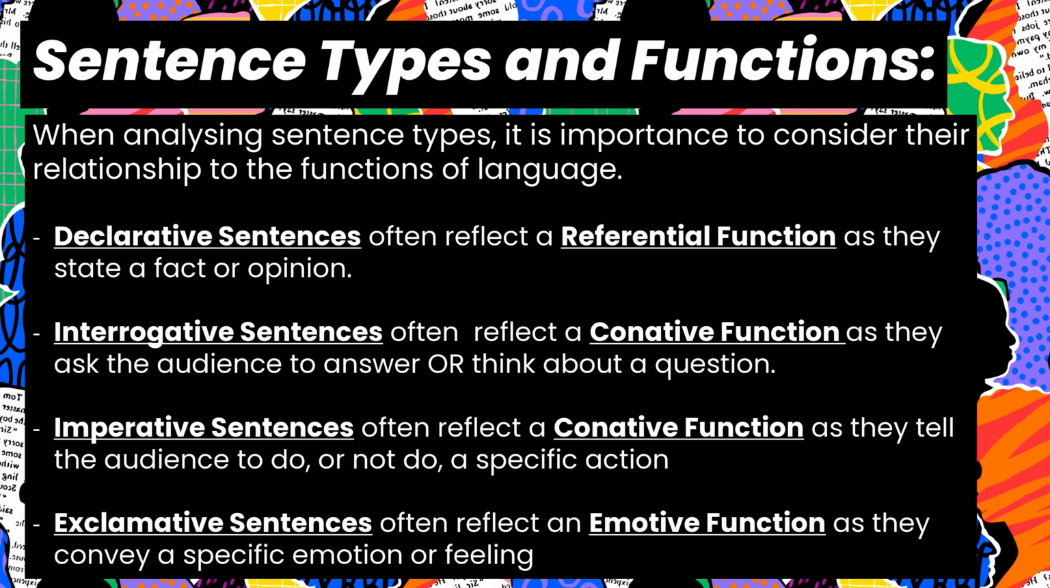But it's important to remember that even though we know that there is this common link between sentence types and different functions, you will absolutely see declarative sentences that also reflect a metalinguistic, a poetic, or an emotive function. While we can say that declarative sentences are often referential, not every declarative sentence will have this function. And it's really important for us when we're analysing language, but specifically analysing the relationship between sentence types and function, for us always to be looking at language in context.